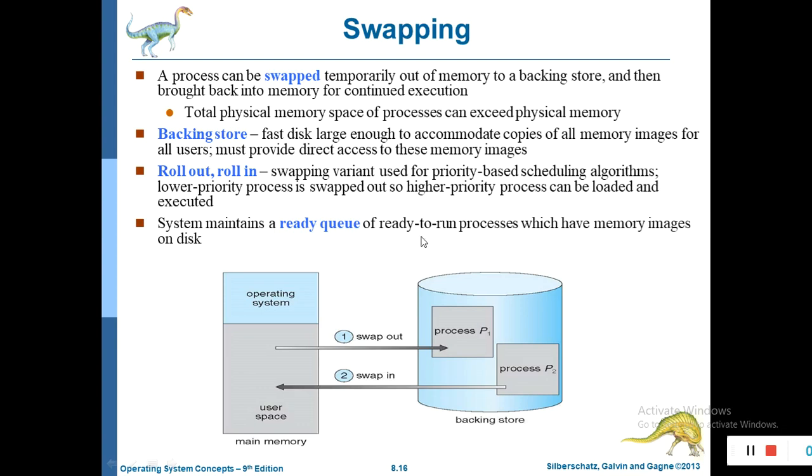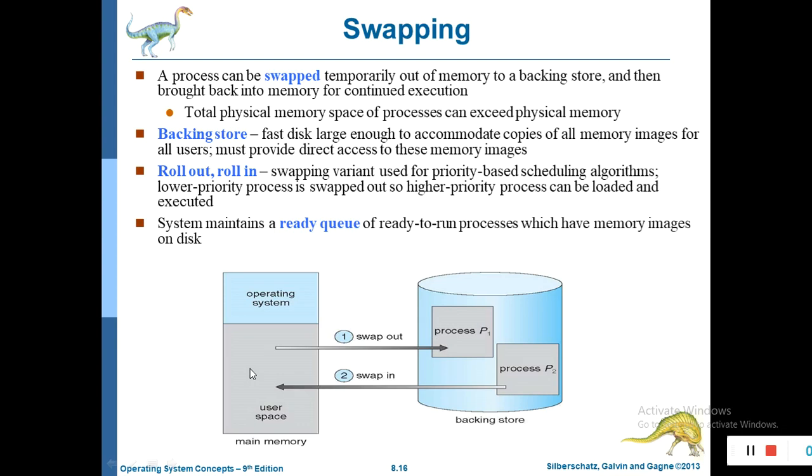So here, take this example. Here, this is your main memory and this is your secondary memory. That secondary memory is also called the backing store. Initially the process P1 is in the main memory, right?